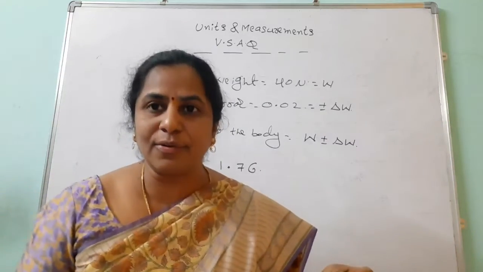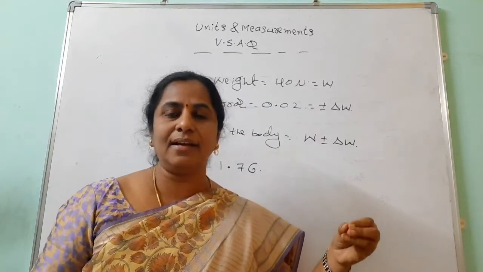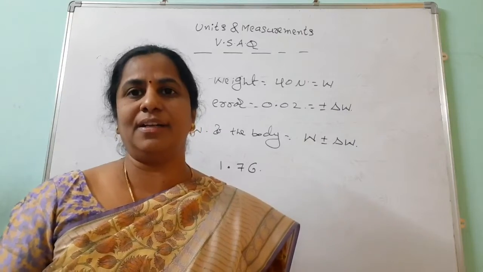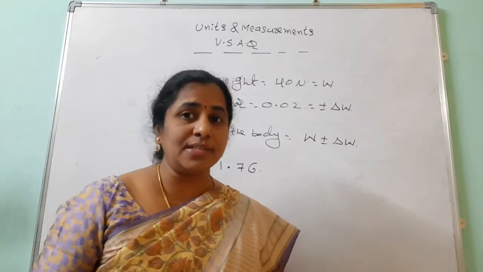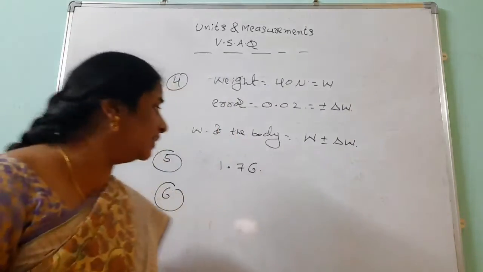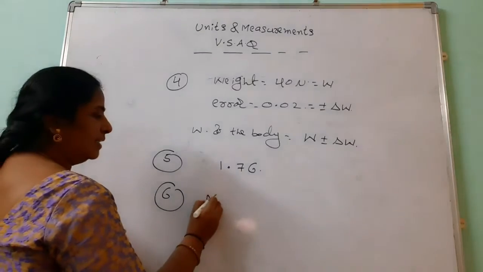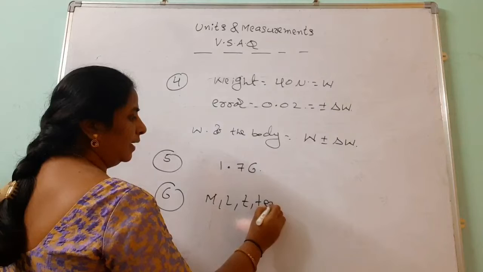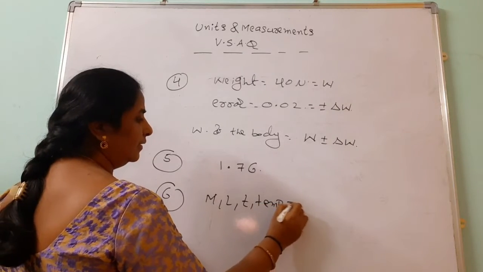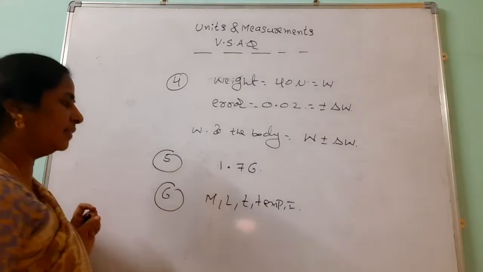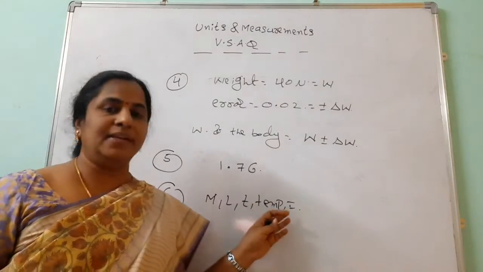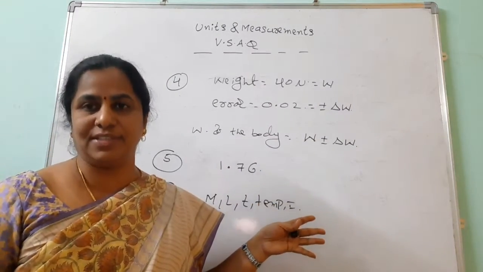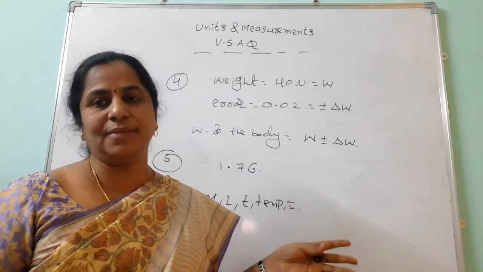So the physical quantities which are independent of other physical quantities, what are those called? Fundamental physical quantities. What are the examples for this? Mass, length, time, temperature, current. Mostly we take these, but luminous intensity and quantity of substance also belong to the fundamental physical quantities according to the System International.